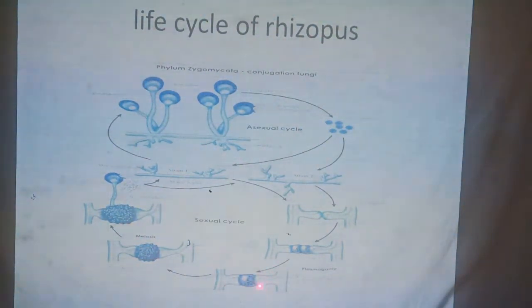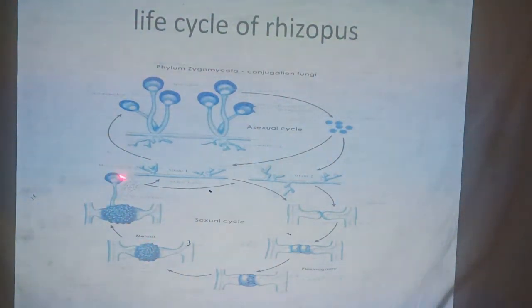After some time, the N plus N condition is converted into 2N condition, and in this 2N part a sporangium is also formed, but the nucleus or cell moving inside is the meiotic product.